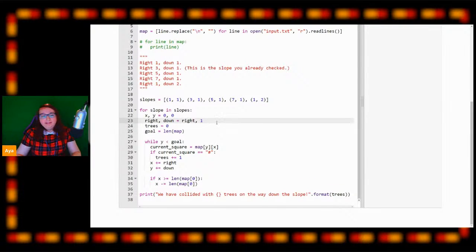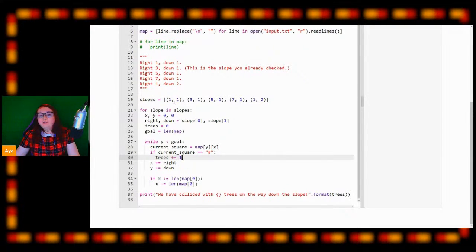So what we need to do now is make our right angle equal the first value we pass in, which is going to be slope 0, like so. This will mean that when we look at each slope, it will be the first one. So we go right, and then our down angle will equal slope 1. So now we have 5 slopes. And if we go over, we will, for every slope, go down our hill, go down our map, with our right and our down angles pulled from the tuple, and count up all of the trees.